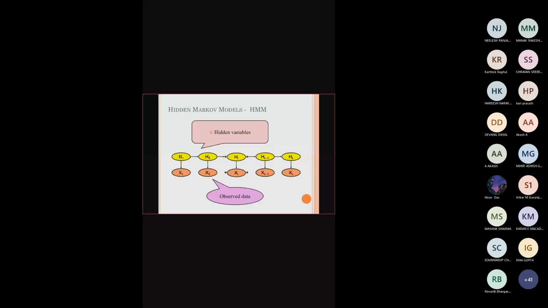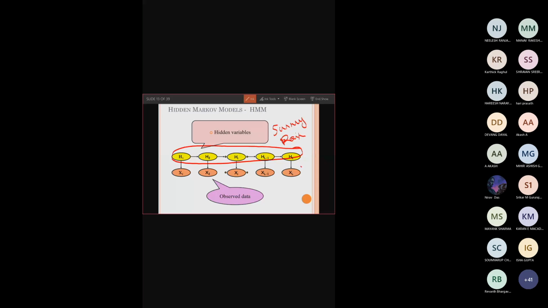See here, your hidden Markov model will have the hidden states. What is the hidden state? The hidden state is the weather condition, whether the day is a sunny day or it is going to be a rainy day. So this is the hidden data. What is the observed data? The observed data is he will go for walking in the park, or he will go for shopping, or he will stay inside and clean the home. So these are all the observed data.